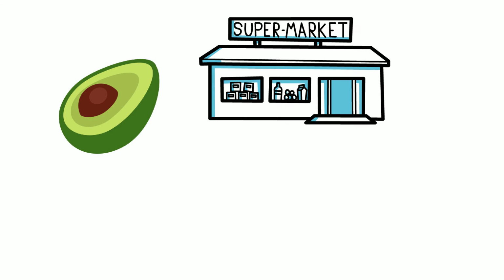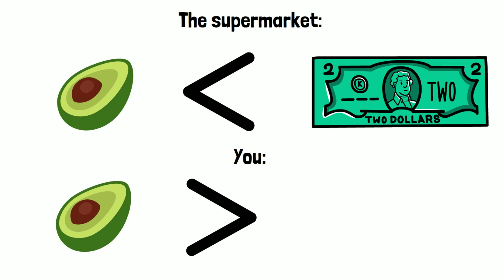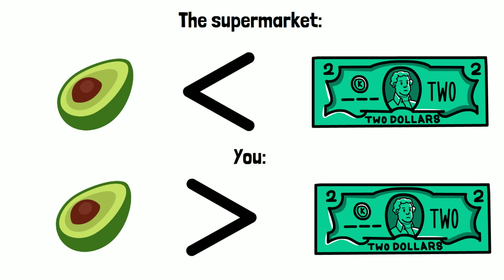As an example, let's say you would like to buy an avocado at the supermarket for $2. The supermarket values the avocado lower than the $2 and you value the avocado higher than the $2. In this case, you're both better off. This holds for all kinds of markets, such as the labor market, the forex market and the cryptocurrency market. So not just the market for avocados.